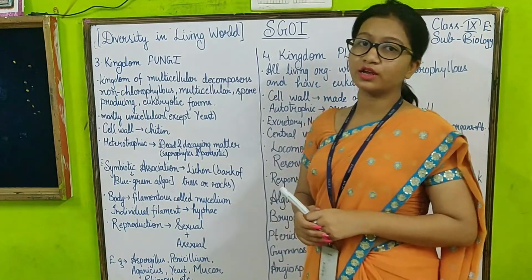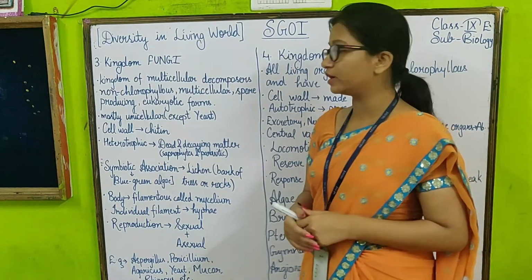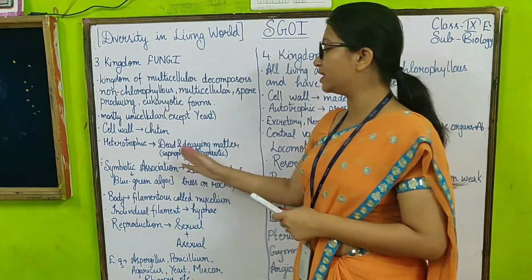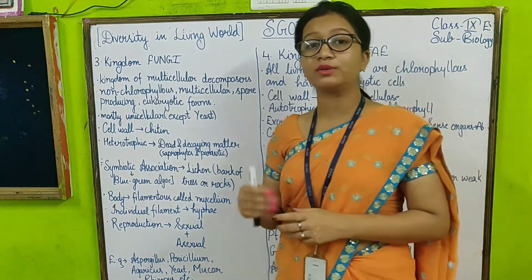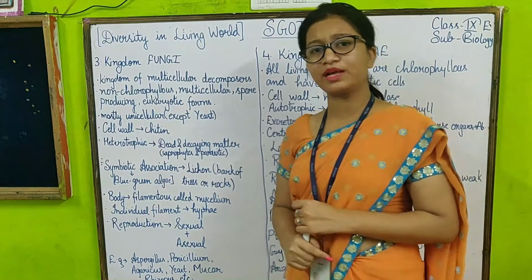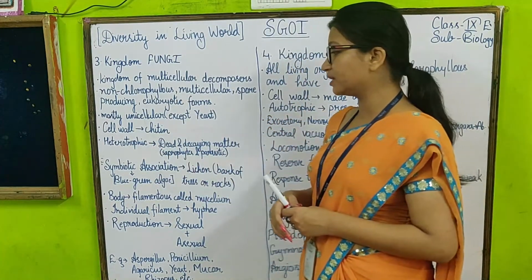And these organisms depend on other organisms for their food requirement, therefore these are heterotrophic in nature. Mostly they are dependent on dead and decaying matter, and when they are dependent on dead and decaying matter they are known as saprophytes, and sometimes they depend on their living host and therefore they are known as parasitic form.